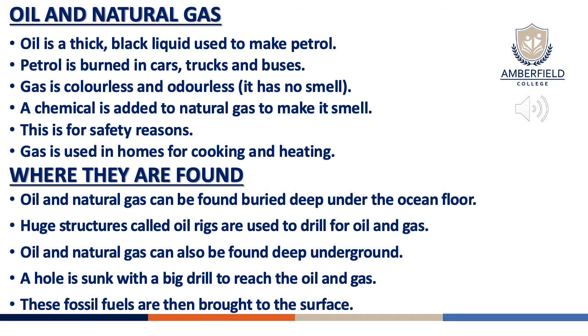Isn't it interesting that we can use our non-renewable resources in the environment that we live in on a day-to-day basis, and sometimes we don't even know about it. Now, where are they found? Oil and natural gases can be found buried deep under the ocean's floor. Huge structures called oil rigs are used to drill for oil and gases. Oil and natural gases can also be found deep underground. A hole is sunk with a big drill to reach the oil and gases. These fossil fuels are then brought to the surface so that we can use them in our daily lives.